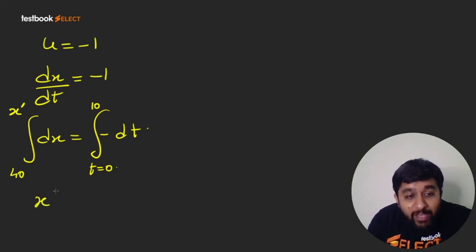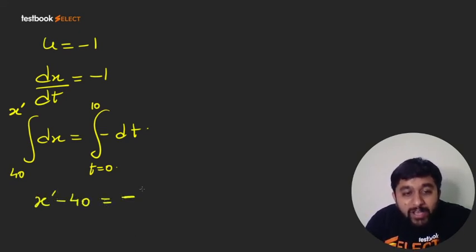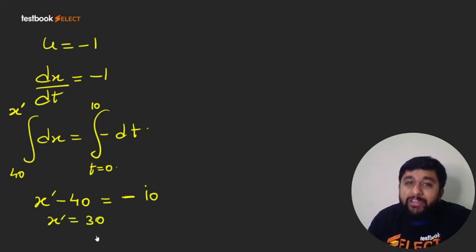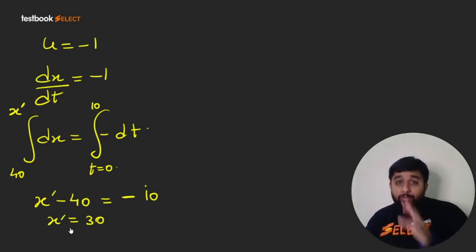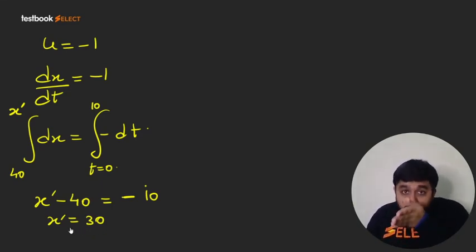So let me call it x dash. I will have x dash minus 40 is equal to minus 10 minus 0, that is 10 only. And x dash will become 30, right? So x dash is 30. X is decreasing, obviously, because the bird is coming in the room, it is going towards the origin. That's why x is decreasing.